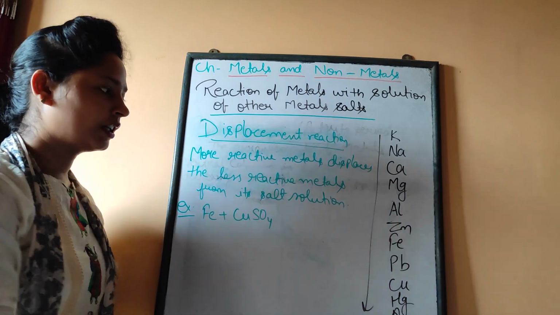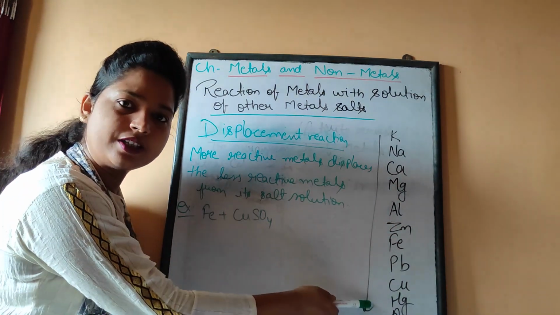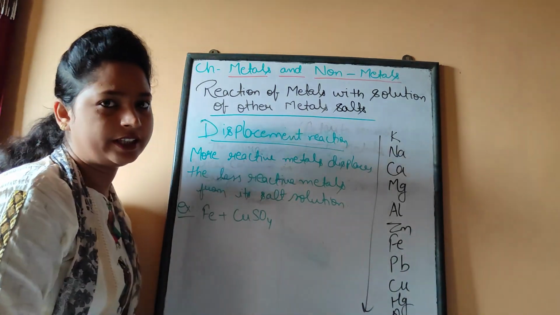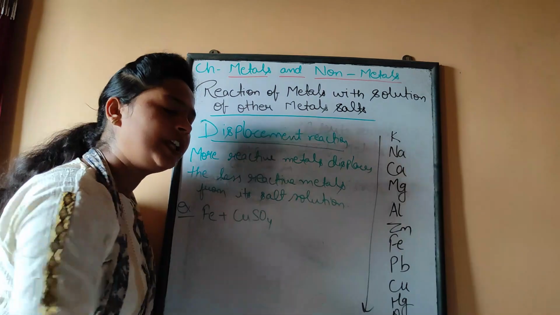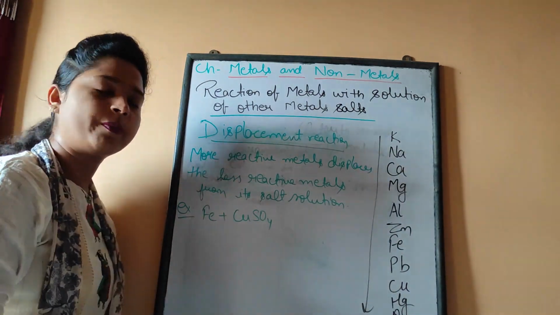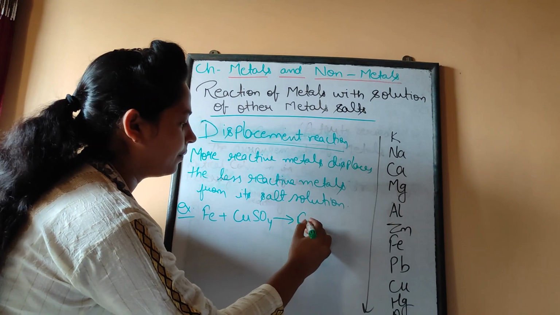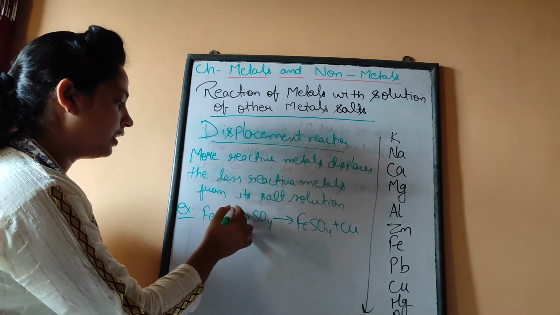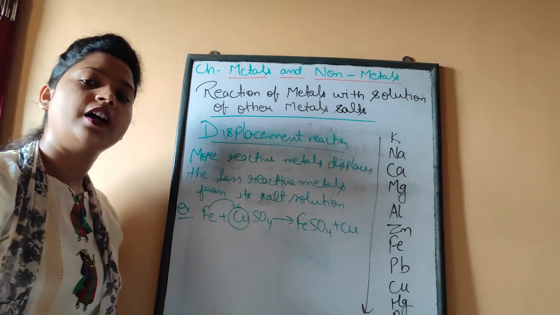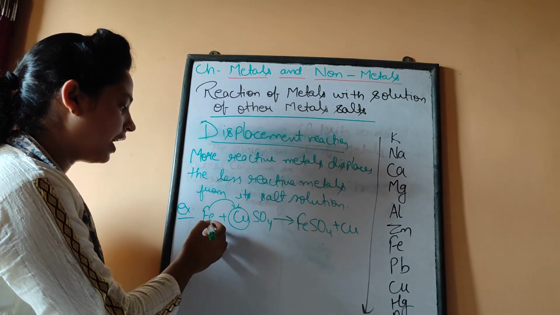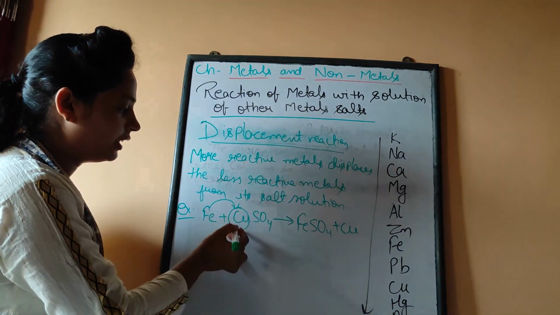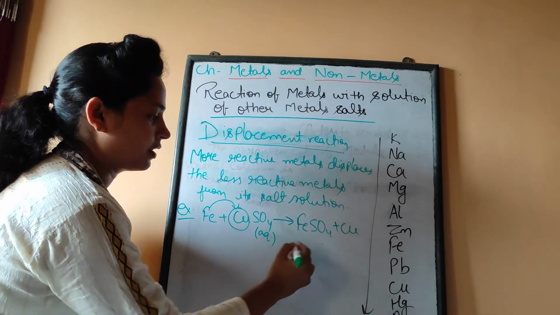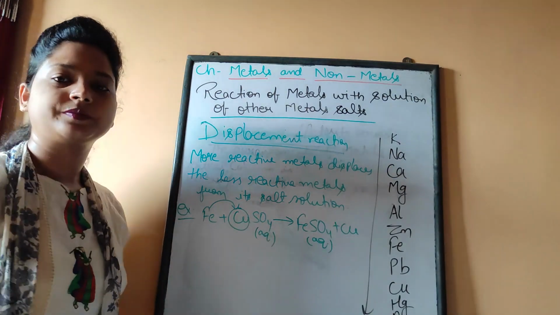Now what can be the product? You just see the reactivity series, students. You can see here iron is above the copper in the series. That's why iron is more reactive than the copper. So this reaction becomes FeSO4 plus Cu. So what happens here? This copper gets displaced by this iron. So this is actually the reaction of one metal with the salt of another metal. And this product is always in the aqueous phase.